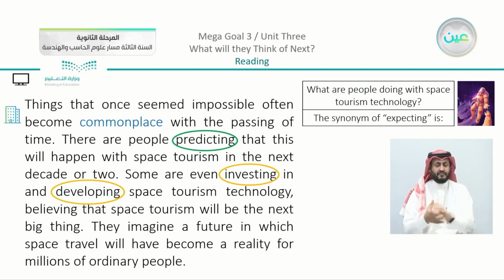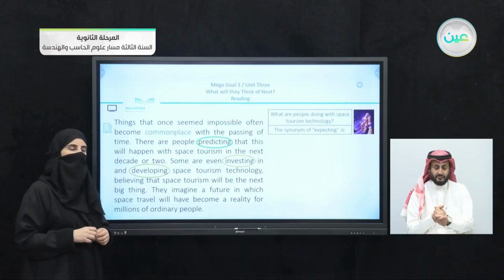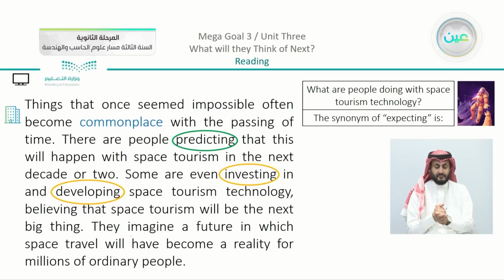Do you remember we talked about predictions from the first lesson in the unit? We have: they imagine a future in which space travel will have become a reality for millions of ordinary people. So if it is not commonplace at the moment, it may be a reality in the future.